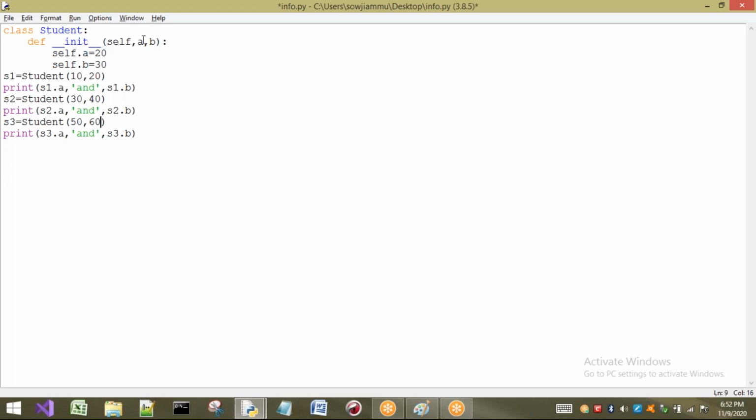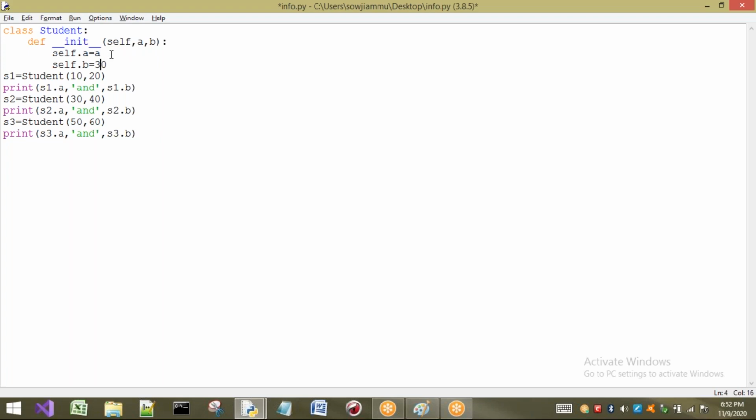So it has to go to this. The first parameter is 10, it has to go to this A. This has to go to B. Self means what? Who is calling? On creating which object did we come to this constructor? On creating S1 we came to this constructor. So self is nothing but S1, and A will be 10 and B will be 20.